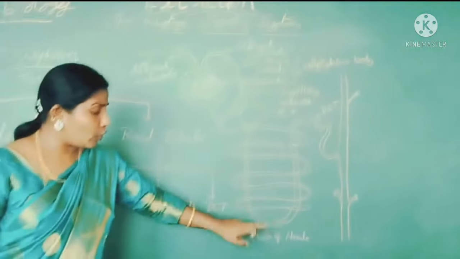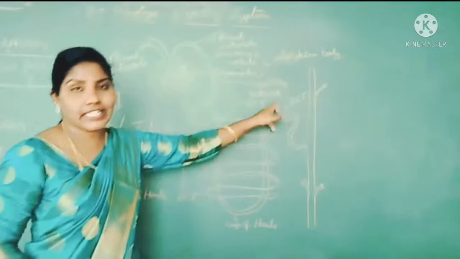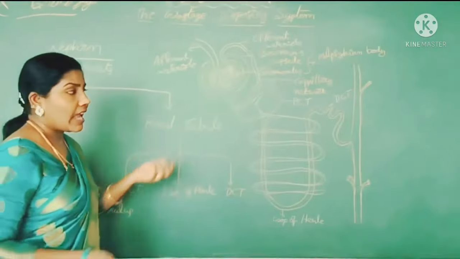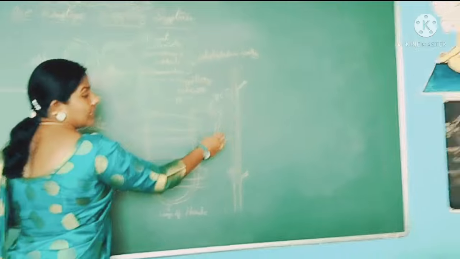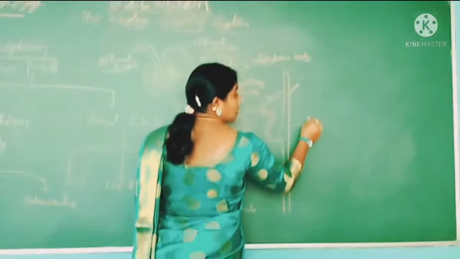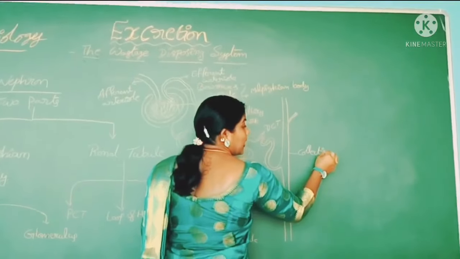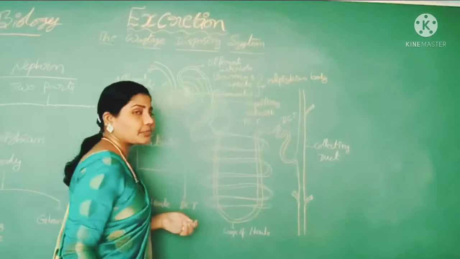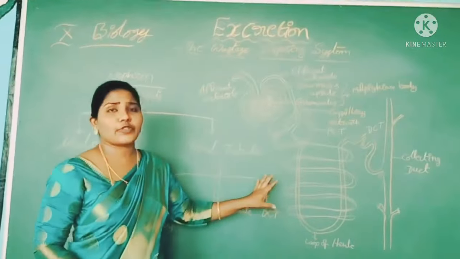PCT, loop of Henle, and DCT, these three parts belong to the renal tubule. And finally, the DCT enters into the collecting duct. So this is the total structure of the nephron.